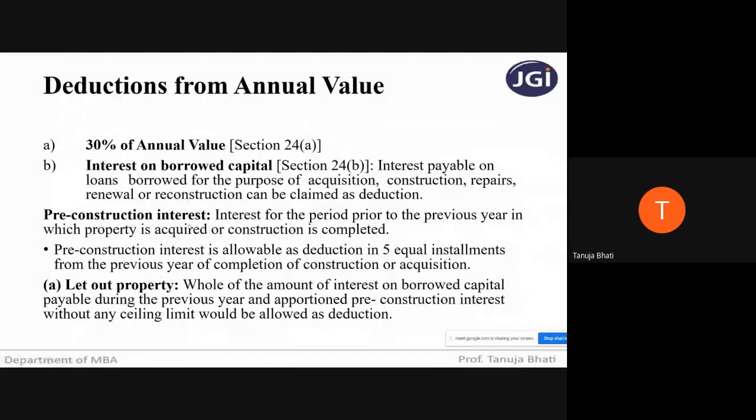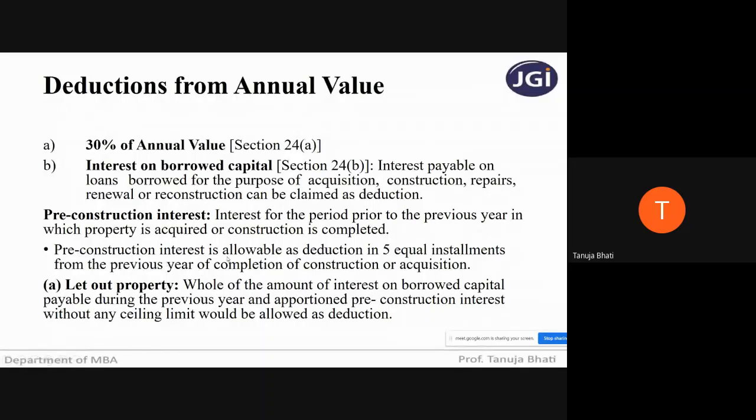So the government has given certain limits up to which you can claim deduction under pre-construction interest. So let us see that. Interest for the period prior to the previous year in which the property is acquired or construction is completed is called pre-construction interest. That is, before constructing, whatever interest you are paying, is it liable to deduction?